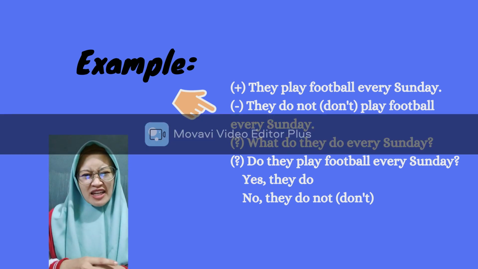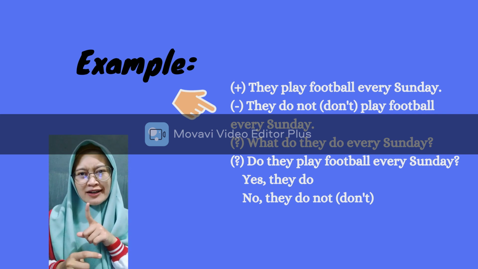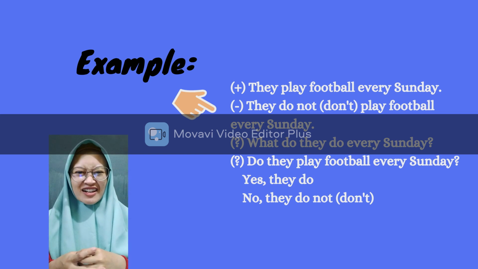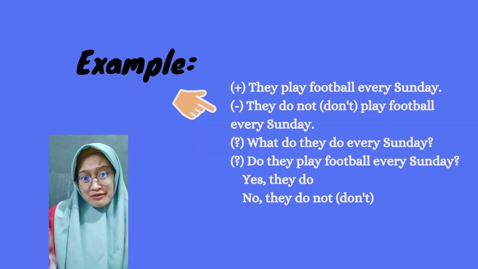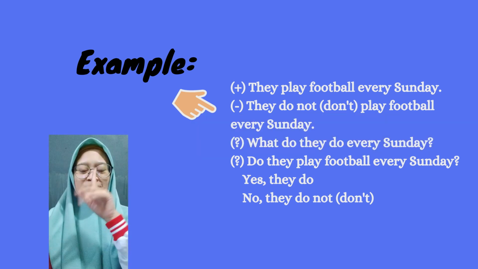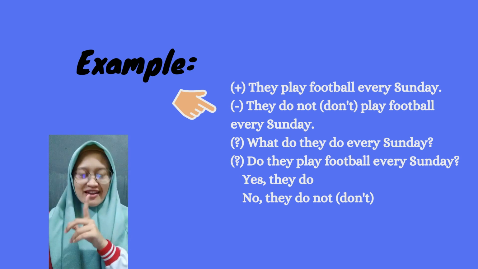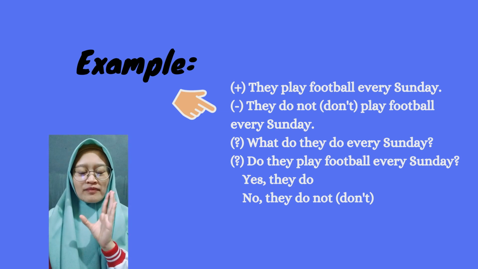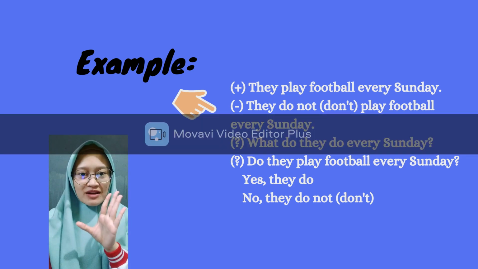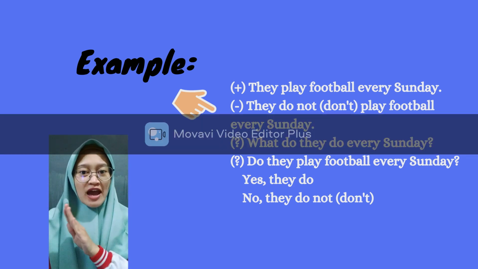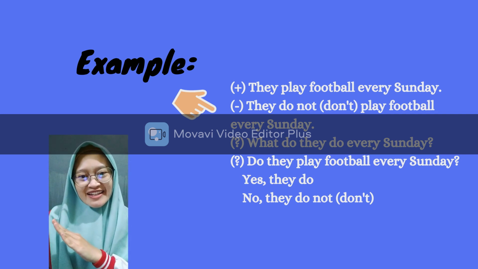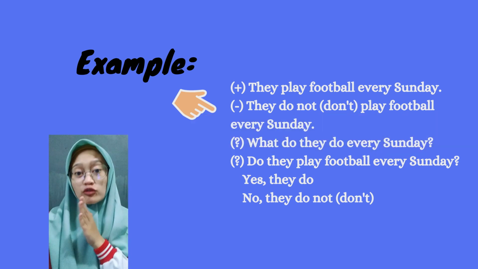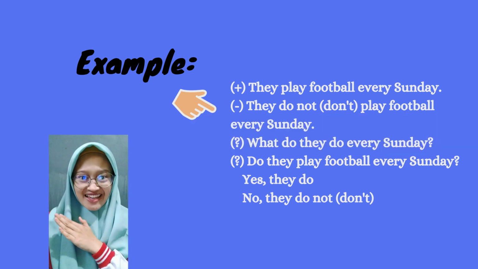It can be like one day a week maybe, or two days a week maybe. We don't know. And then for the first interrogative sentence, we will use the form of what. For example, what do they do every day? The answer can be: they play football every day, like that.